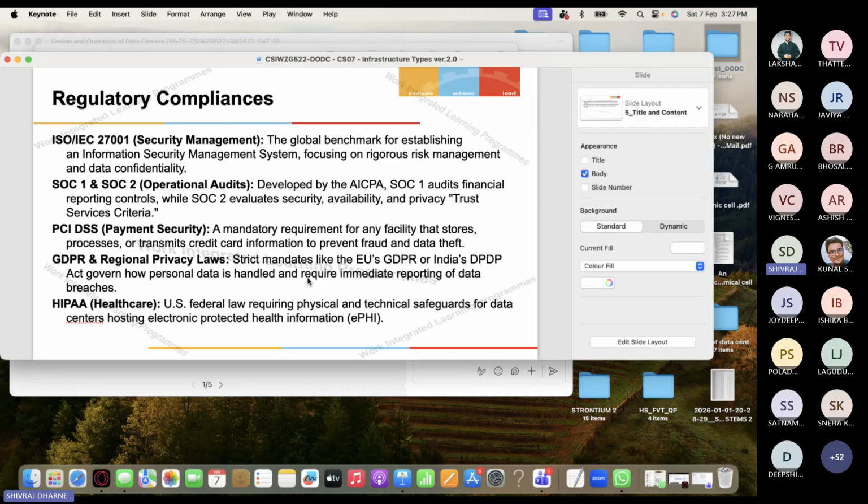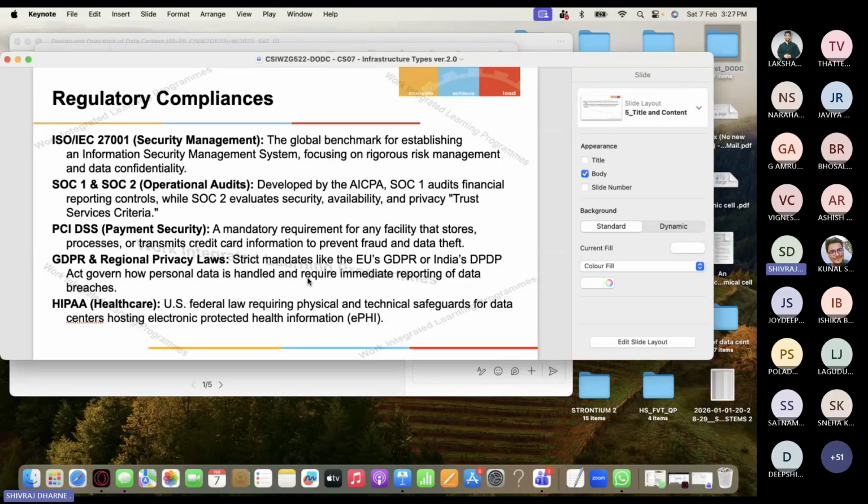Then there is the data fiduciary, the entity that decides why and how data is processed, like governments or companies. And there are data processors, which process the data on behalf of the fiduciary. Okay, so these three are the key players: data principal, data fiduciary, and data processor.